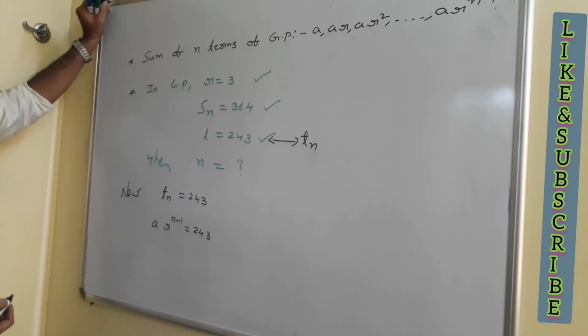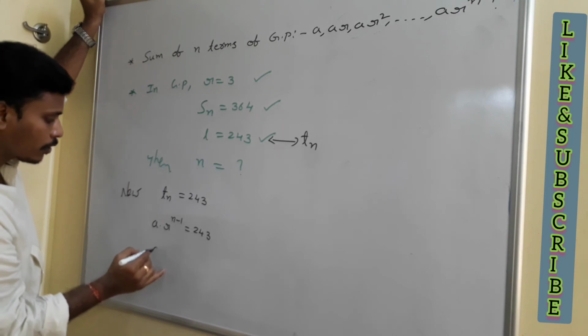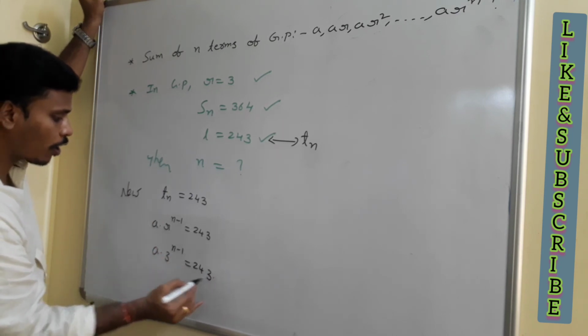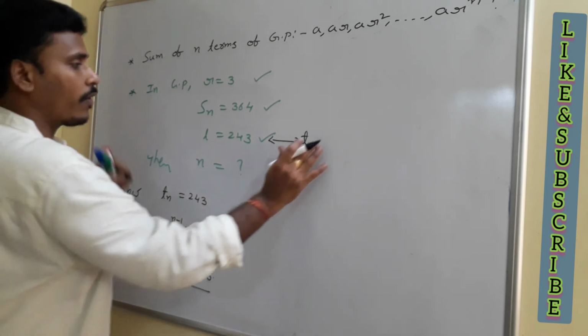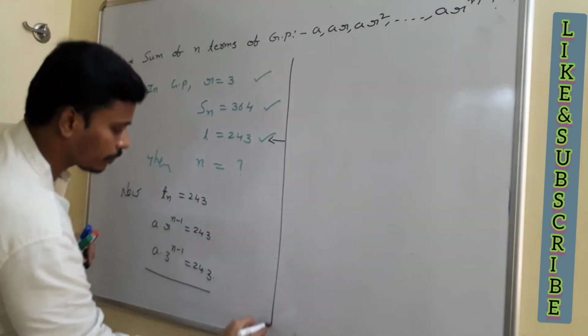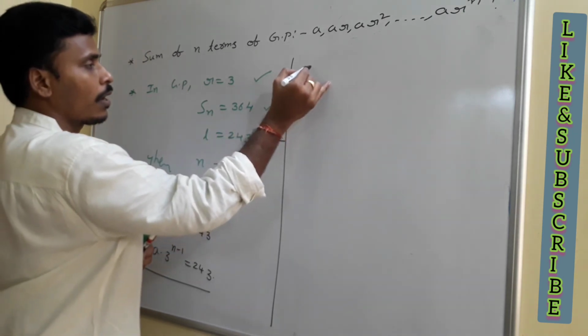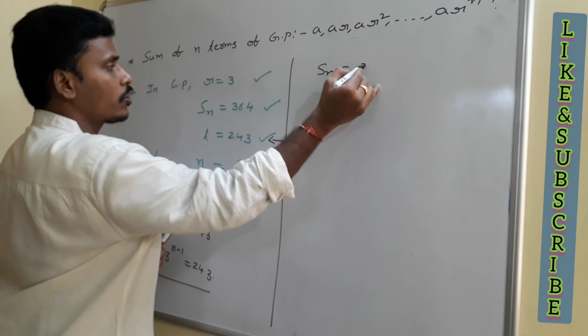I need to find n. The r value is given as 3. So a into 3 power (n minus 1) is equal to 243. This is one relation we have in our hands. And then Sn is given. Sn is given as 364.